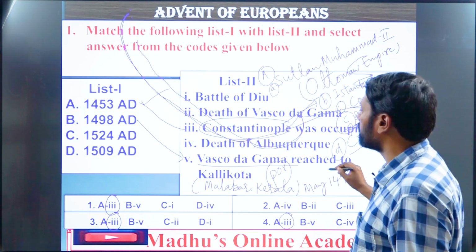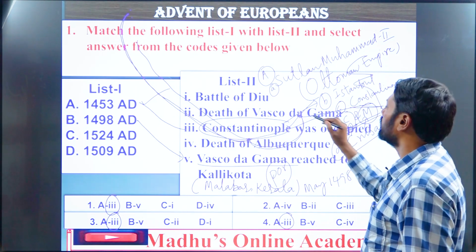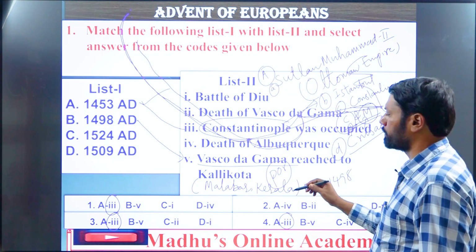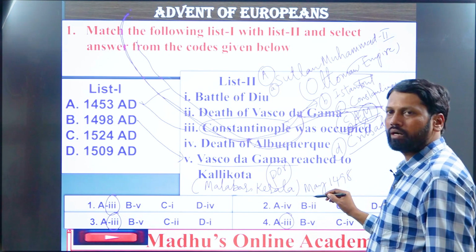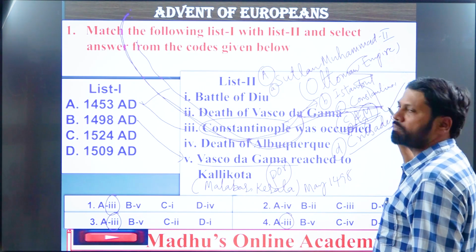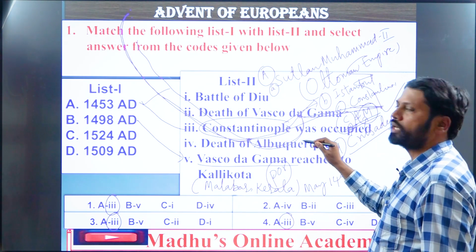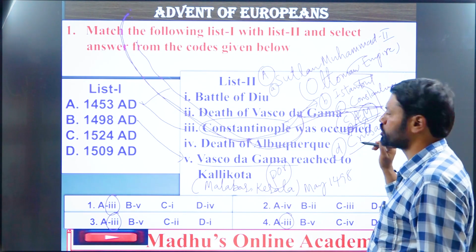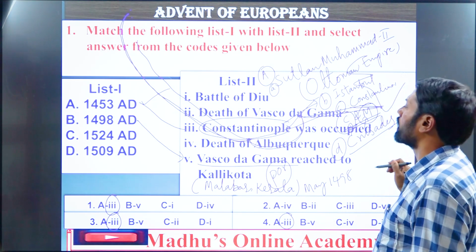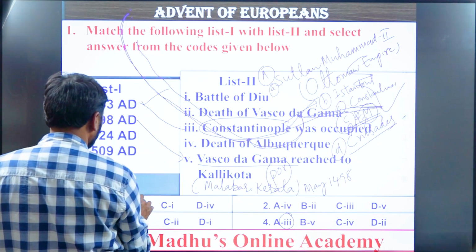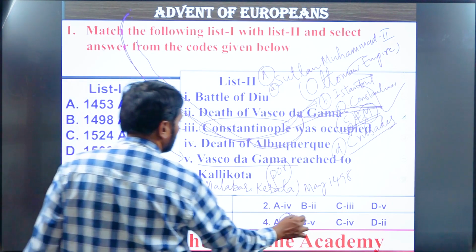From here, with the help of Abdul Mazid, who was a merchant, he successfully reached the Malabar region, a place called Kalikota, by the third week of May 1498. At that time, its ruler was Raja Manu Vikramavarma, or Samudrika, or Jamorin Shah. Remember. So B answer is 5. Where is 5? Here.